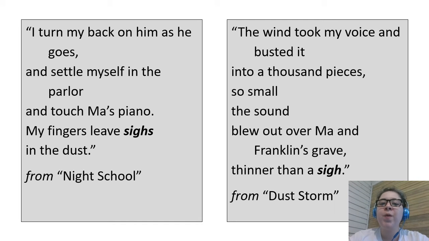Now let's look at these two excerpts, or these two passages from Winter 1935, and let's talk about, why do you think that the author chose to use the word sigh and what effect it might have on the reader? So if you look, sigh is bolded because that's the word that we want to focus on. In the first excerpt, the first little section from Winter 1935, let's read that and talk about it a little bit. Now, the first one goes like this. I turn my back on him as he goes, and settle myself in the parlor, and touch Ma's piano. My fingers leave sighs in the dust. And that's from the poem Night School.